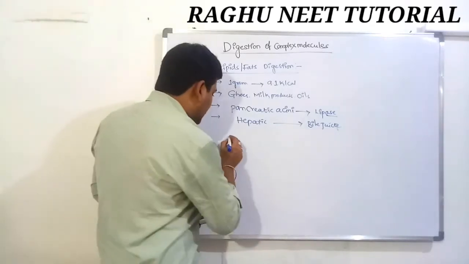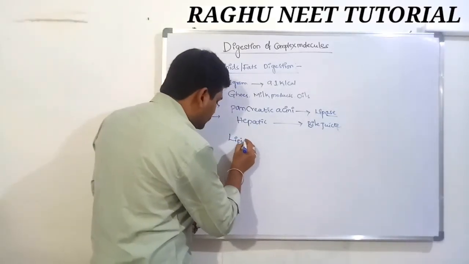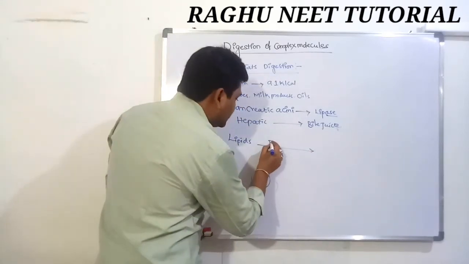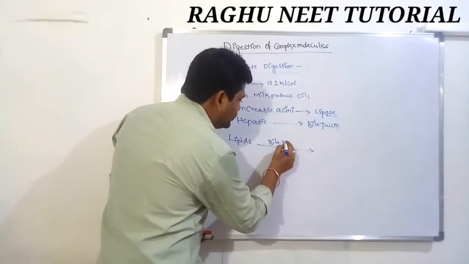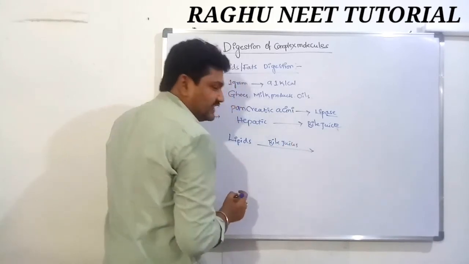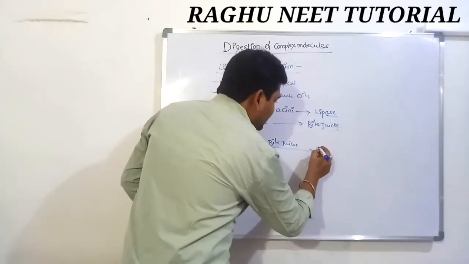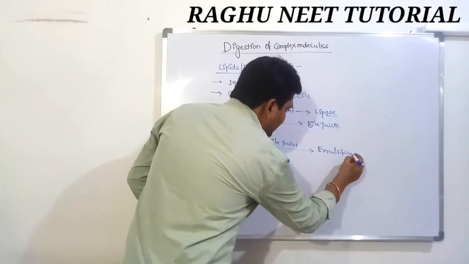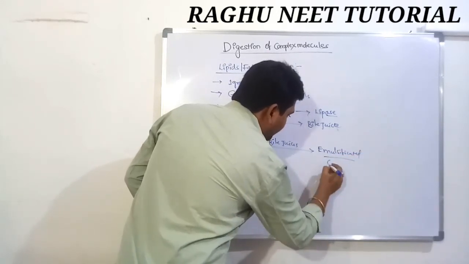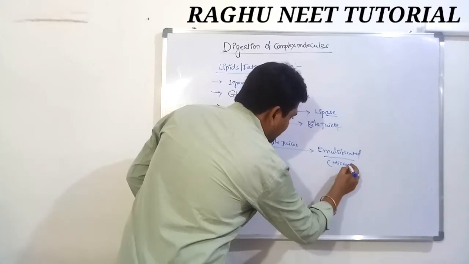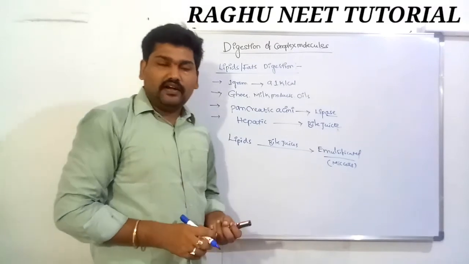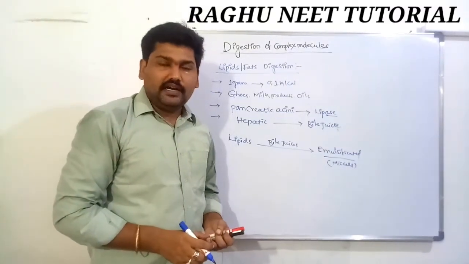Lipids are emulsified by bile juices, converted into micelles, nothing but emulsification, the formation of micelles. These micelles consist of triglycerides, diglycerides, and monoglycerides.